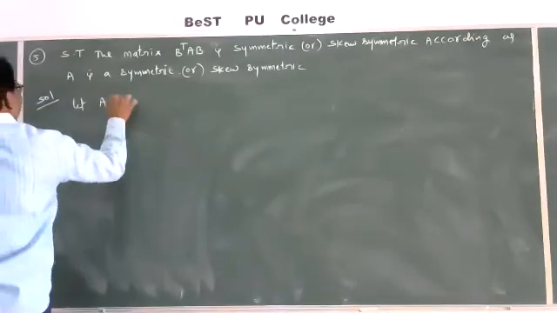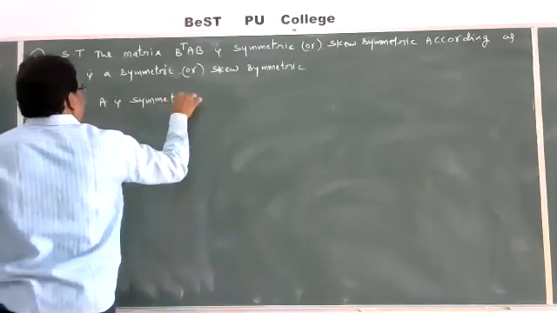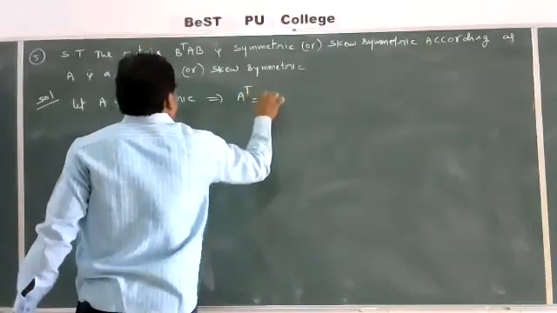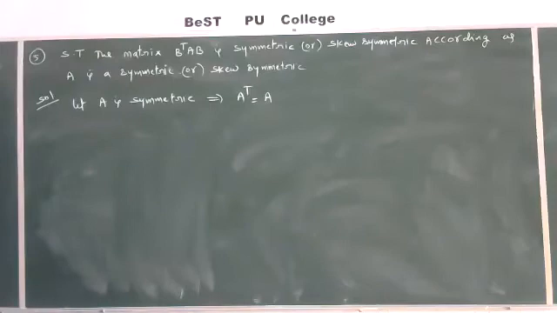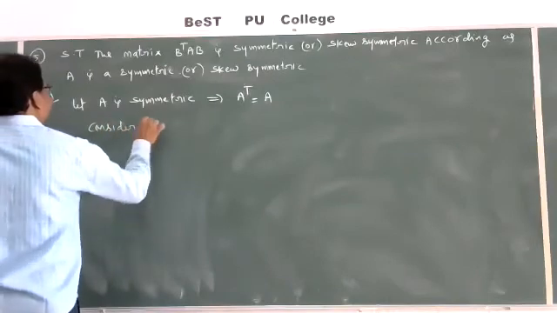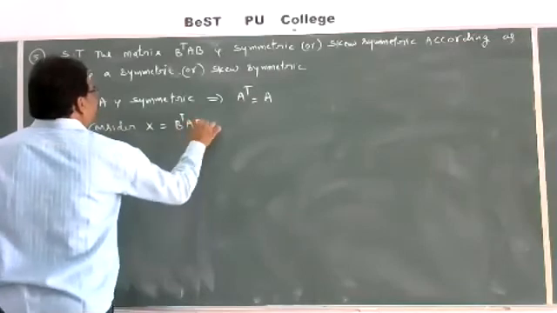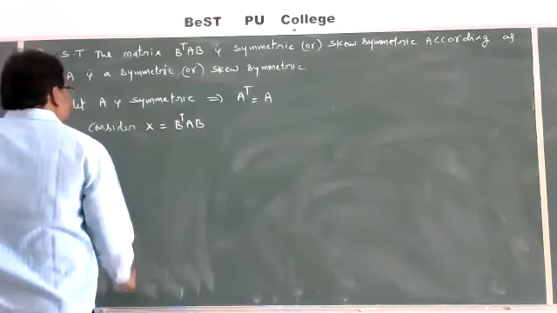Let A be symmetric, first case. Let A be symmetric, that means A transpose is equal to A. Consider X is equal to B transpose into AB.